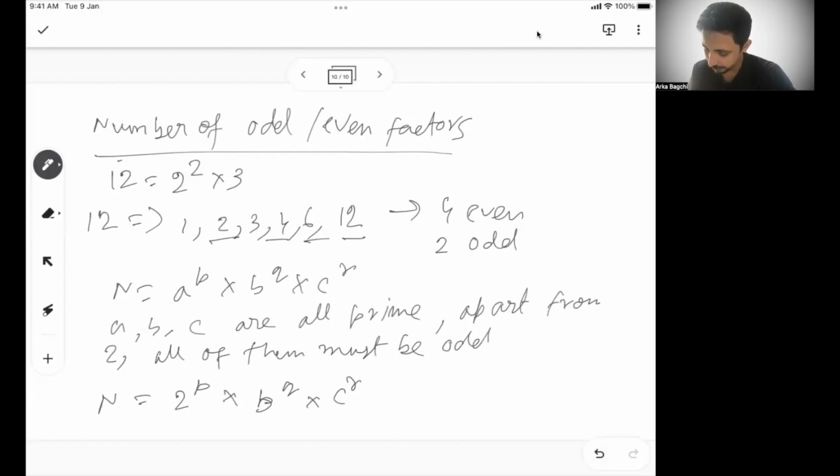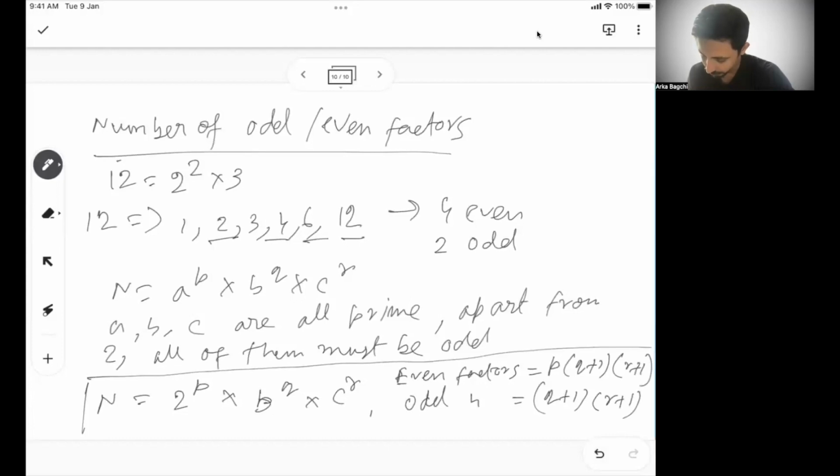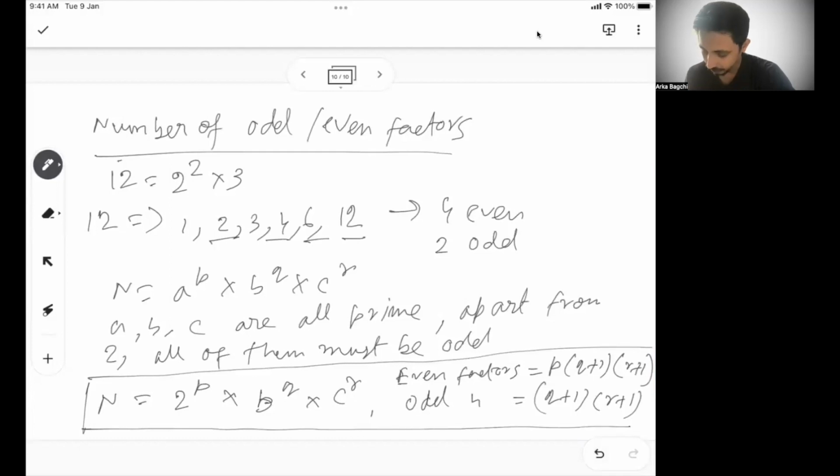So if this is the case, then the number of even factors will be p into q plus 1 into r plus 1. And odd factors will be q plus 1 into r plus 1. So this is another formula you can remember: the number of even factors and the number of odd factors.